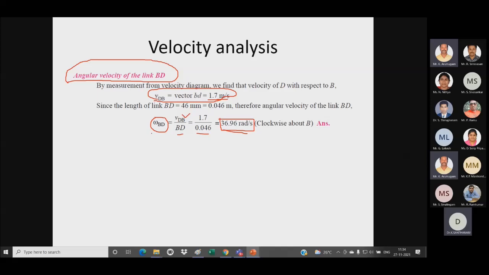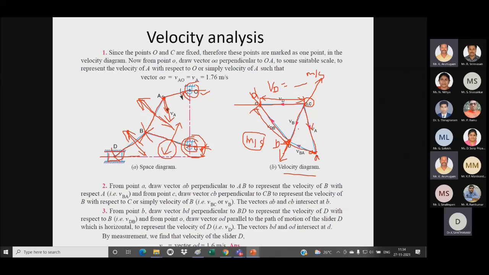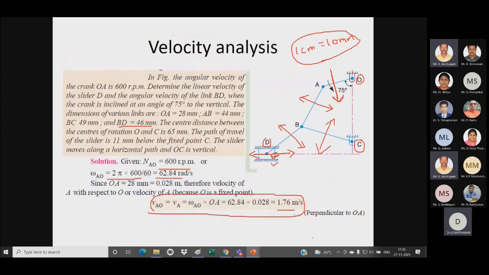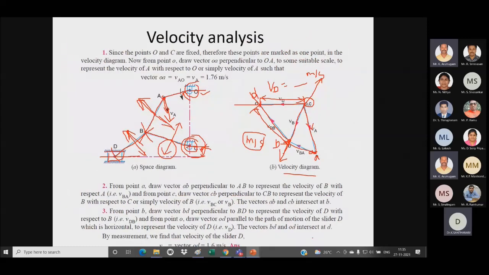So you can see in omega we are represented with clockwise about B, and here also they will be representing the omega value with respect to the direction, clockwise or anti-clockwise direction. So that is with respect to B.